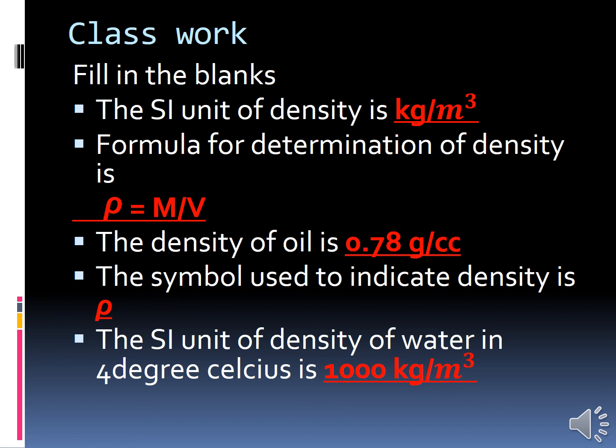So what is the formula for finding density? Mass by volume. Density equal to mass by V2 minus V1, that is the raised level of water, 80 minus 60.